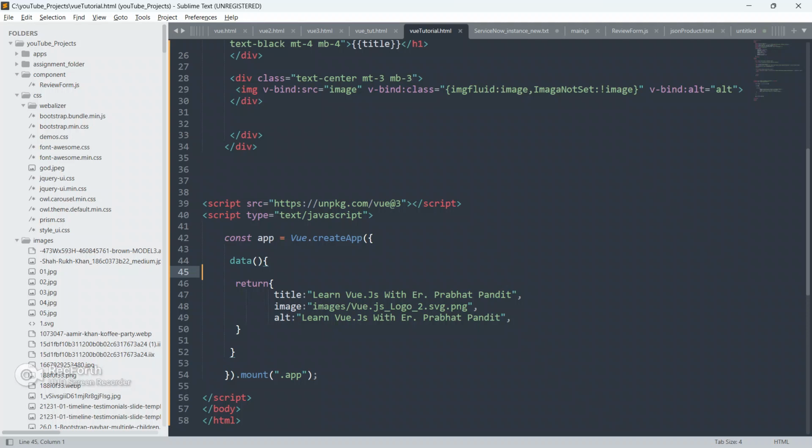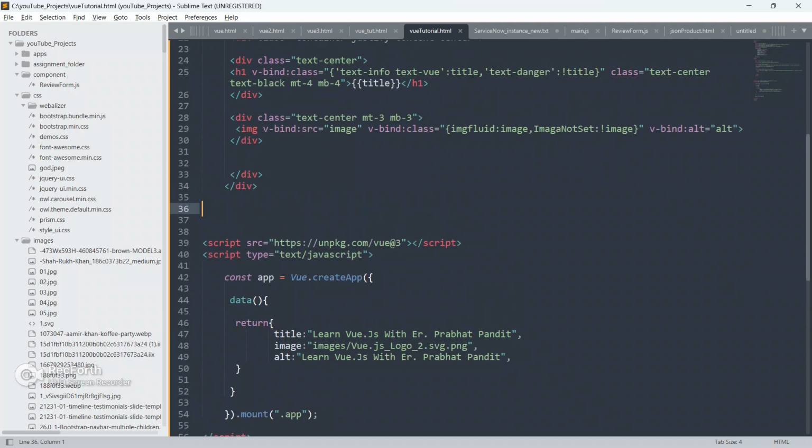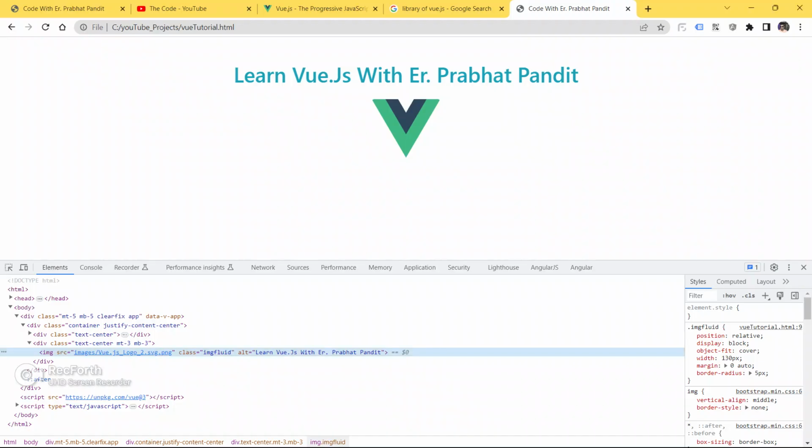Always remember guys, v-bind is an attribute binder inside Vue.js, and whatever attribute like img, class or ALT you have to bind inside any HTML tag, we have to use v-bind. Then the DOM will consider that the image, title and ALT are from the Vue.js instance.